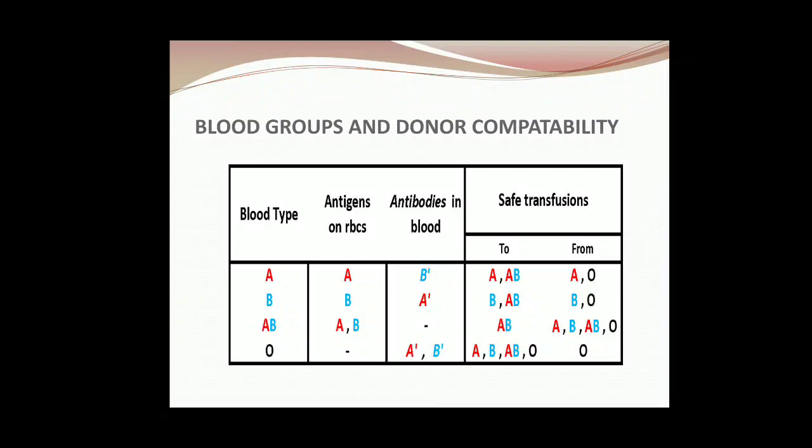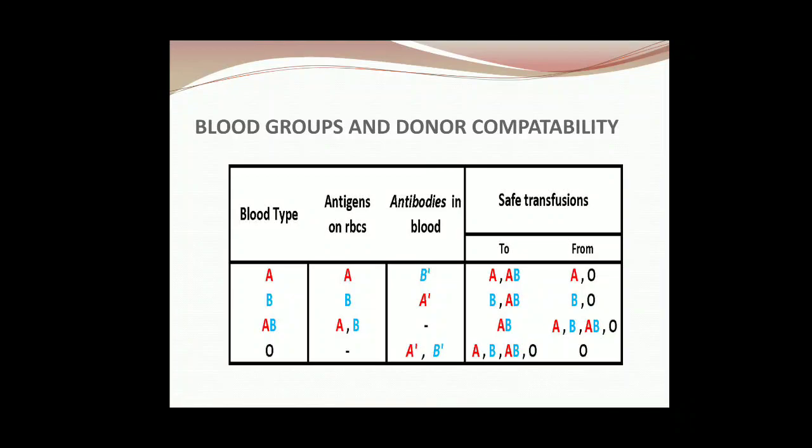Did you understand this? Because A and B antigens are present on their surface and no antibodies are present, they can receive from all blood groups. And O does not have antigens, but they make antibodies against A also, B also, so they cannot receive from A also, B also, AB also. They can receive only from O, because otherwise the antibodies which are present in their blood will coagulate the blood, and that may lead to death also.